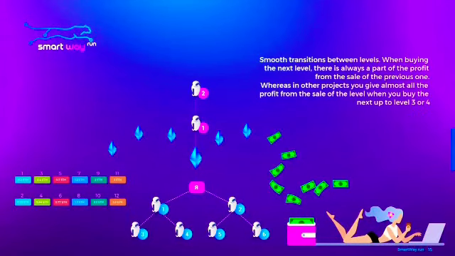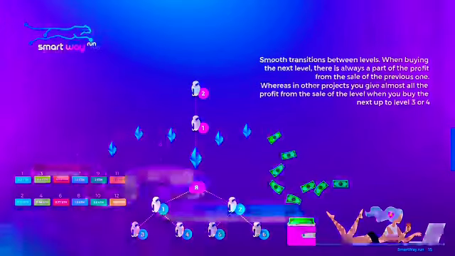Smooth transitions between levels. When buying the next level, there is always a part of the profit from the sale of the previous one. Whereas in other projects you give almost all the profit from the sale of the level when you buy the next one, up to level 3 or 4.